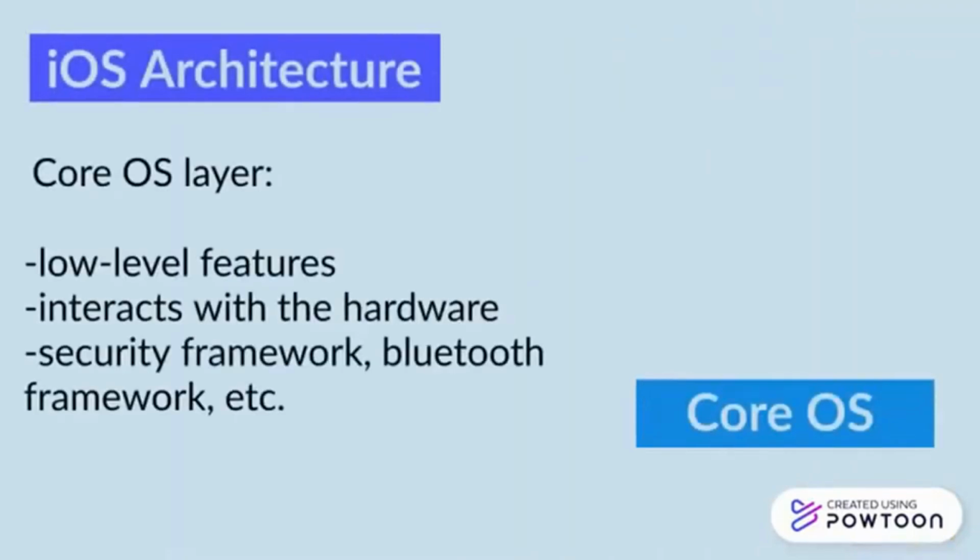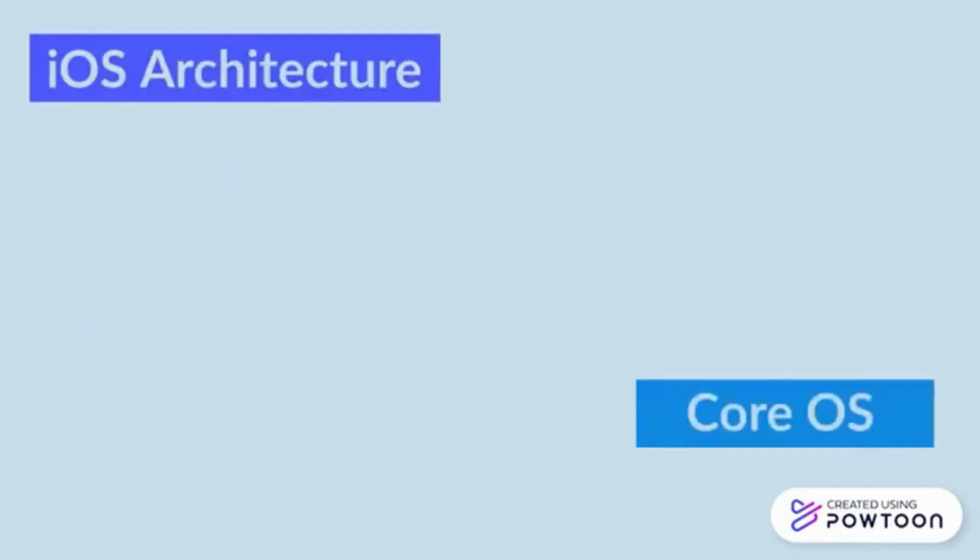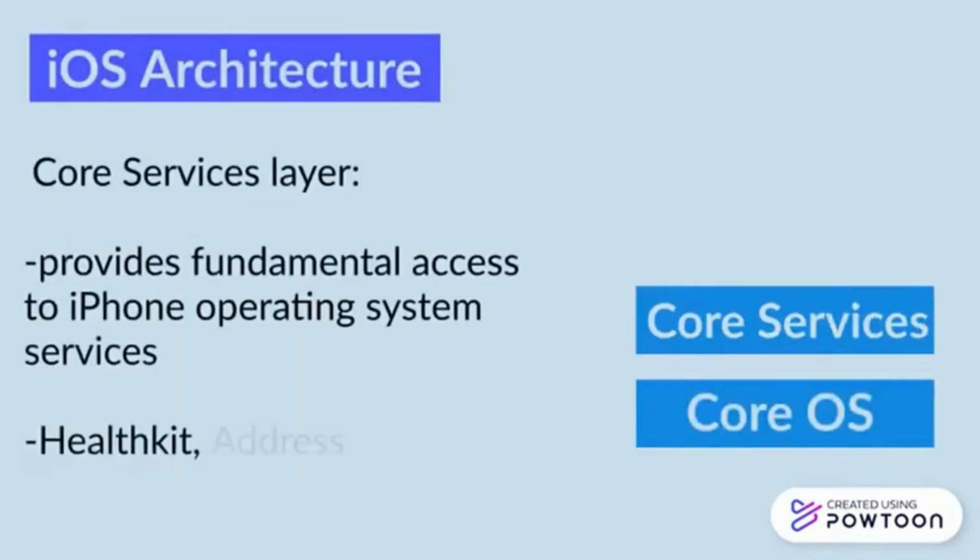Let's have a look at iOS architecture from bottom to top, whereby the first layer is called Core OS. This layer contains low-level features that other technologies build upon, such as security frameworks and core Bluetooth frameworks, and interacts with the hardware. Above the Core OS layer, we have Core Services. Judging by the name Core, it is responsible for handling basic device services used by native iOS users. The frameworks in this layer are Addressbook, HealthKit, CloudKit, and many others.